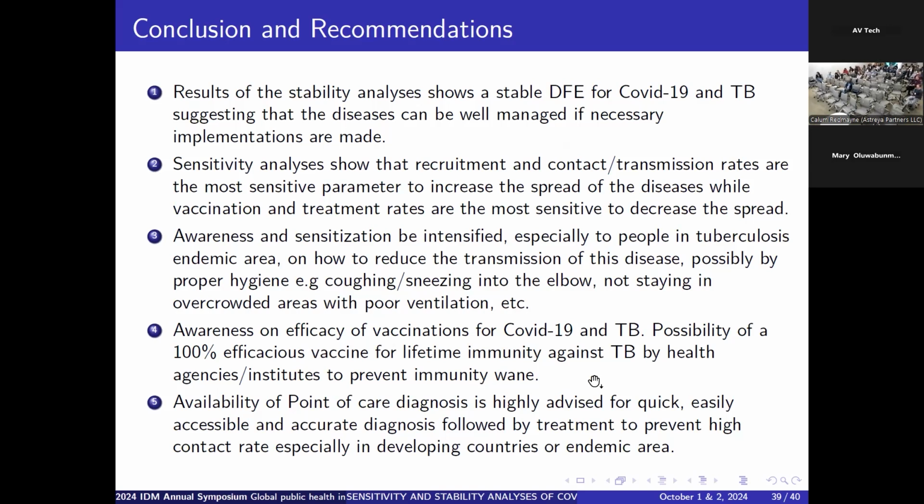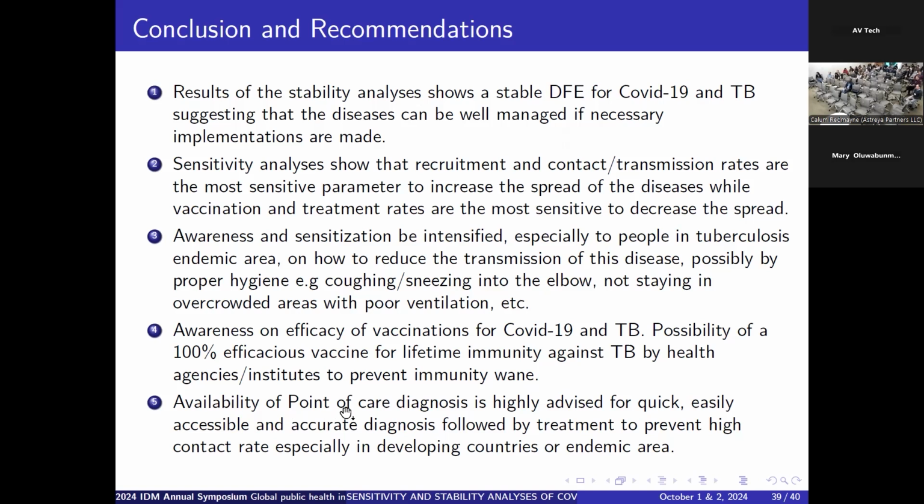In fact, particularly for health agencies and institutions to look into whether it's possible to get a 100% efficacious vaccine that will give lifetime immunity for tuberculosis, so that people who have been vaccinated can no longer contract the infection, and also for the treatment, so that people who have been treated can no longer lose their immunity, such that they go back to being latently infected by the infection.